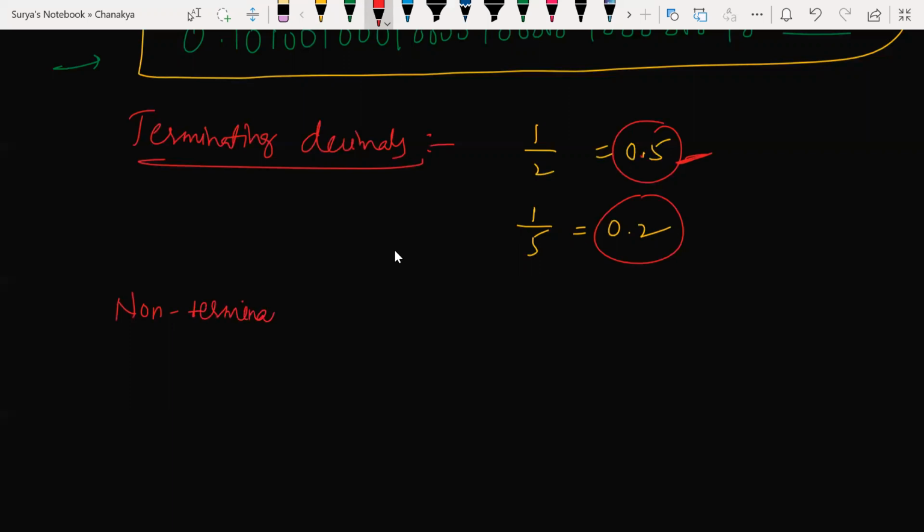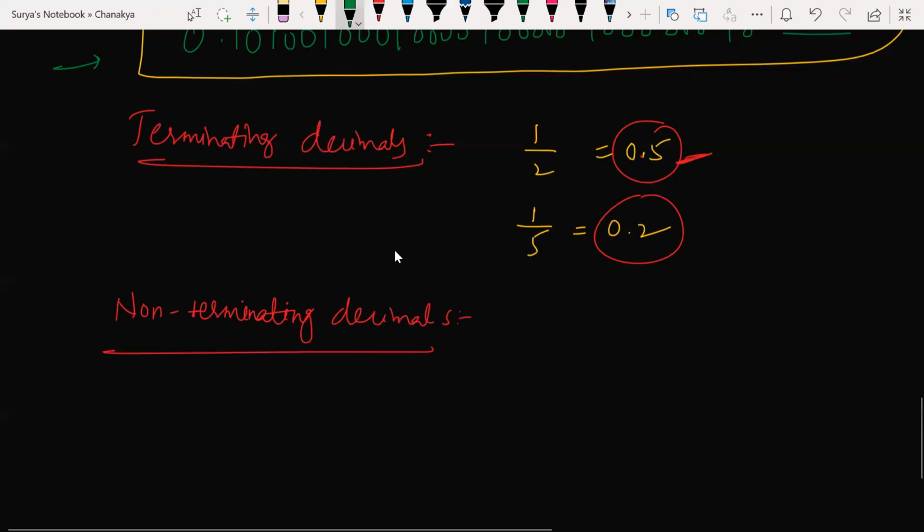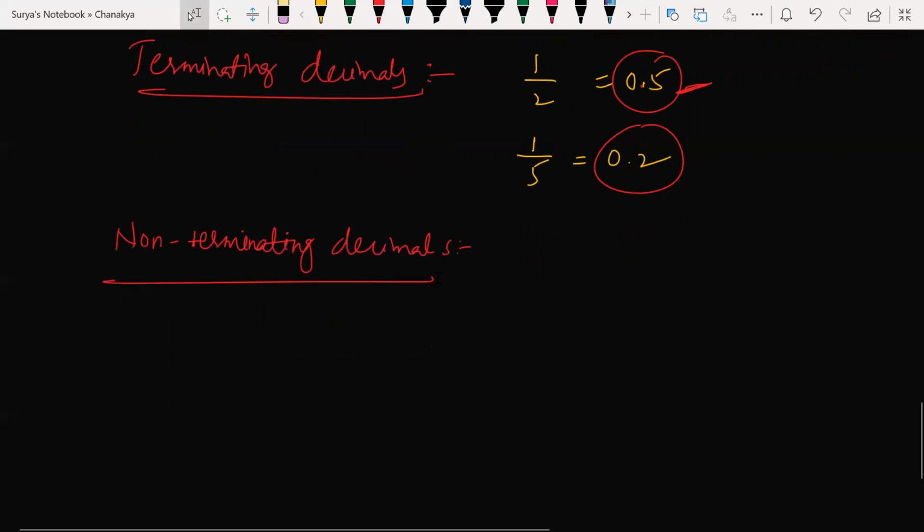Now non-terminating. What is the meaning of this? Non-terminating decimals are decimals where the digits never terminate. For example, 1 by 3 is 0.33333333 and so on.